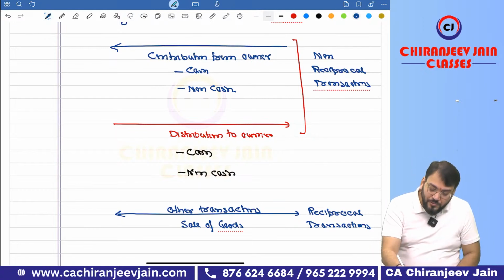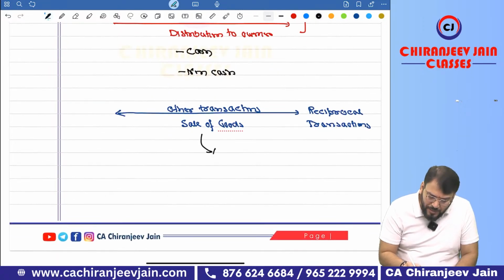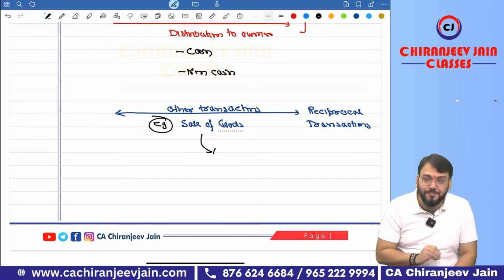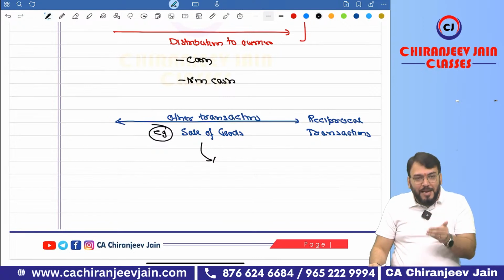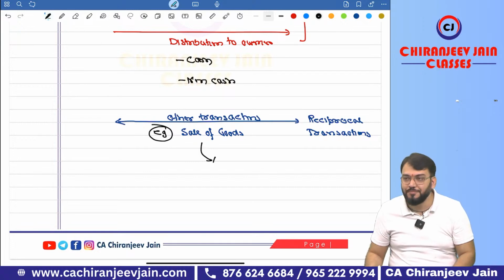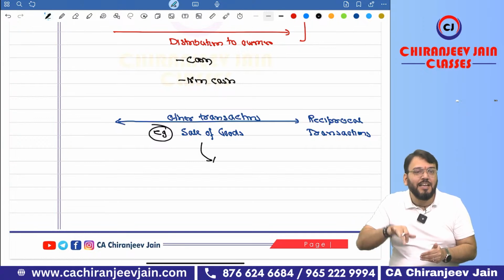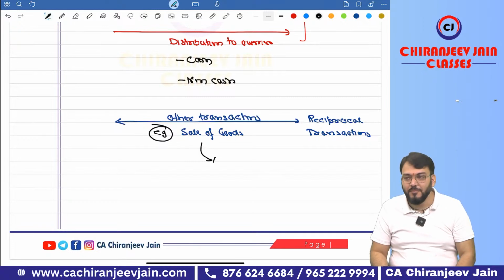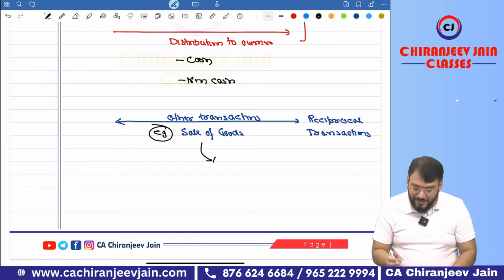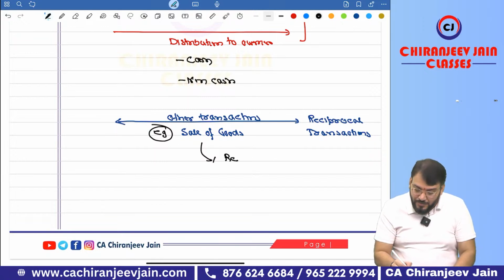Correct. Now, this type of transaction, sale of goods being only one example, will be covered in the respective Ind AS. From the entity's point of view, sale is under Ind AS 115. From the owner's point of view, it is a purchase, and if that is also an entity, then Ind AS is applicable. If they purchase inventory, Ind AS 2 will be applicable. If they purchase PPE, then Ind AS 16 will be applicable. Correct. The respective Ind AS. It means it is outside the scope of this particular topic. Understood?